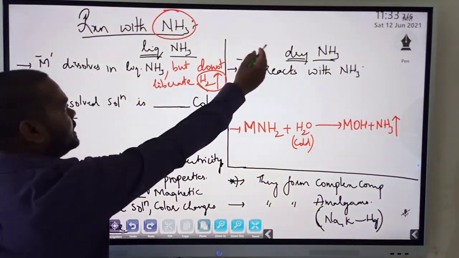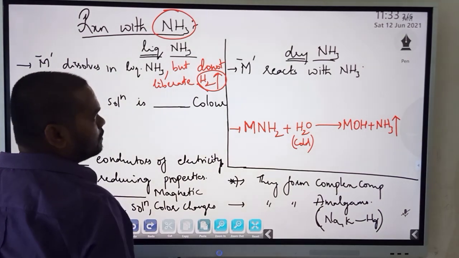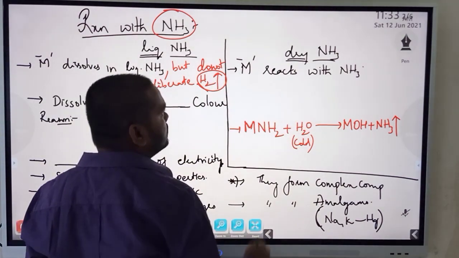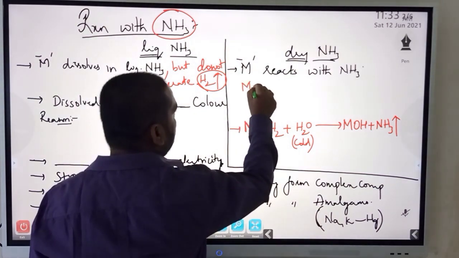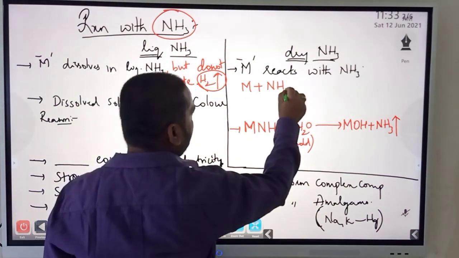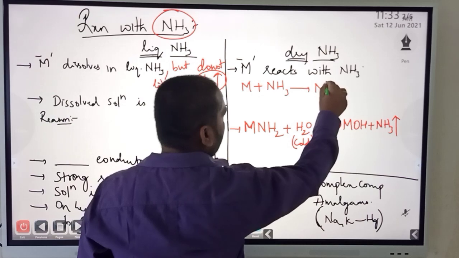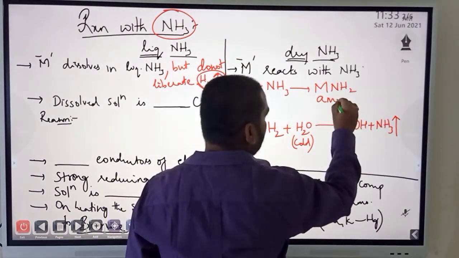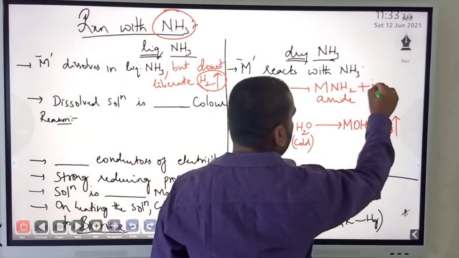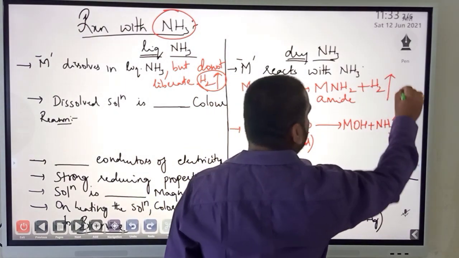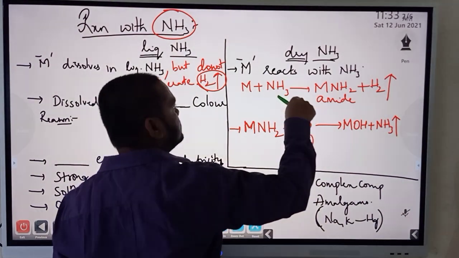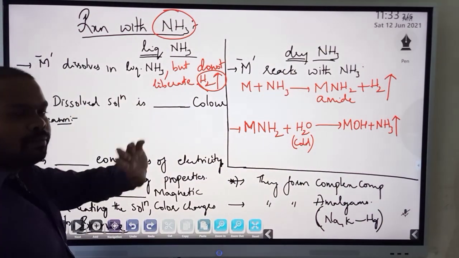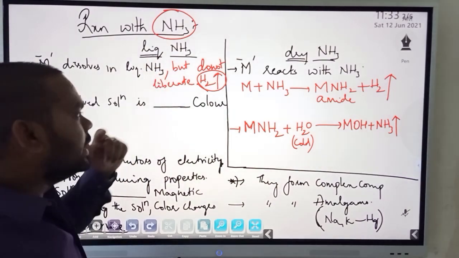Whereas in the case of dry ammonia, metals readily react with ammonia. That is, a metal on reacting with ammonia will form M(NH2)n, which is called an amide, plus liberation of hydrogen gas. So it is chemically reacting and then dissolves also. In liquid ammonia, it just dissolves but no liberation of hydrogen gas.